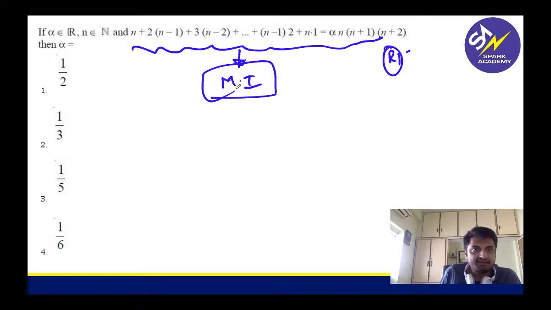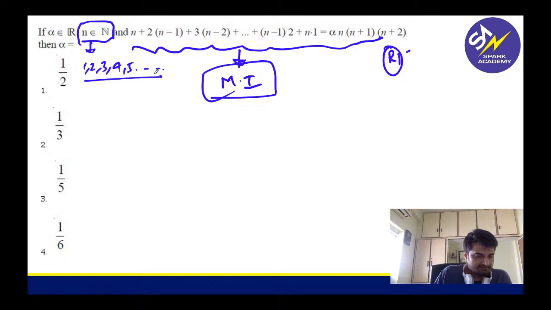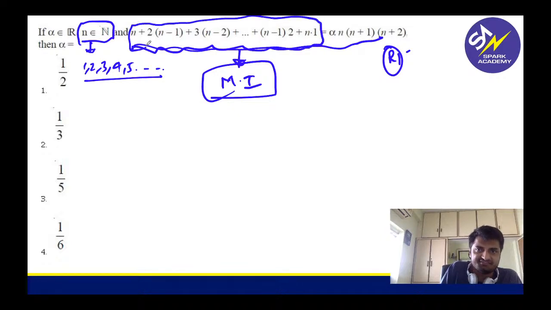Now what did he say? N belongs to the set of natural numbers. What does it mean? I can take n value as 1, 2, 3, 4, 5 and so on. Correct? This is like a series, guys. It looks like a complicated series, but all said and done, it is a series.